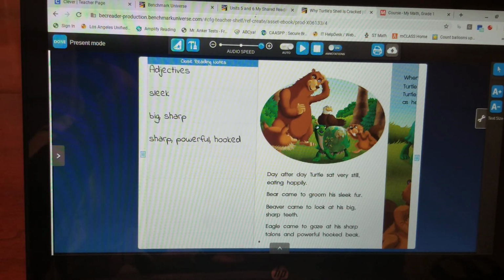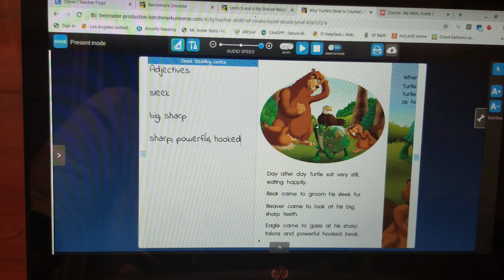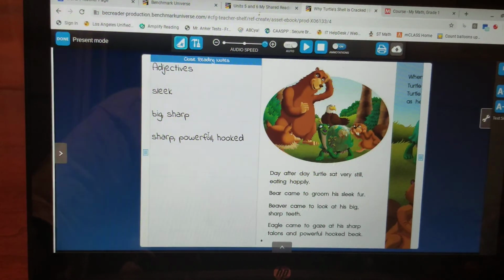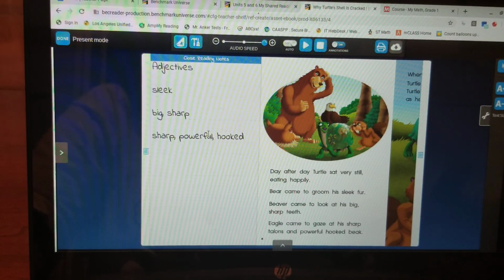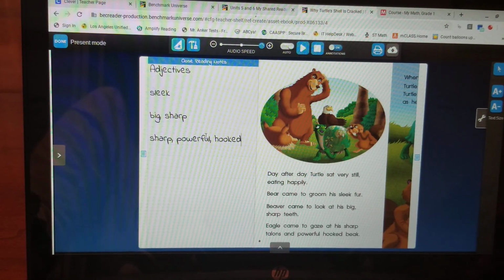Now, we've pulled out some pretty good adjectives. We're going to continue working with adjectives because, boys and girls, when we're writing stories or simply writing sentences, when we can describe the noun in the sentence, it gives it more detail, and it makes that sentence and even story more pleasurable to read.